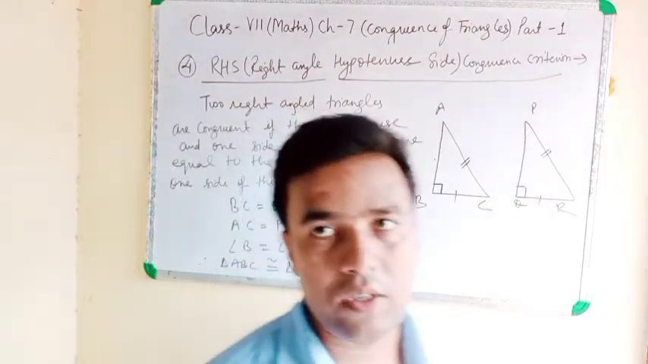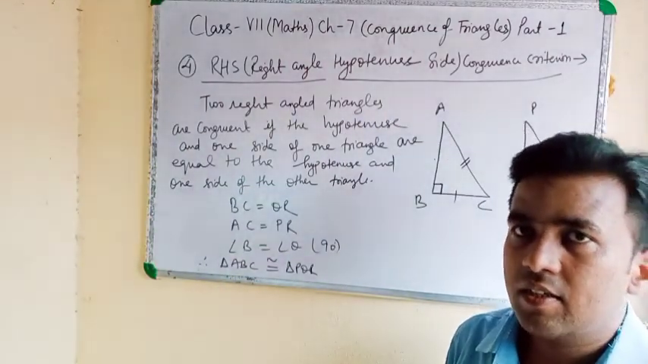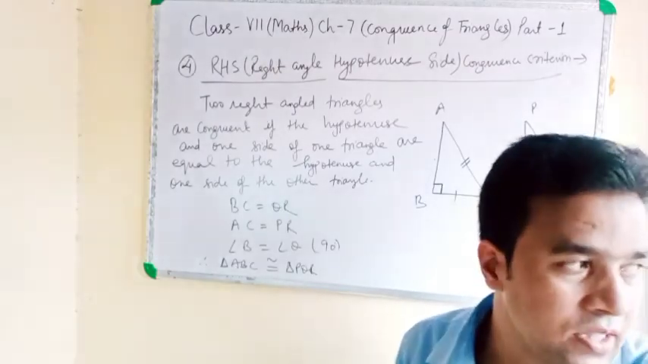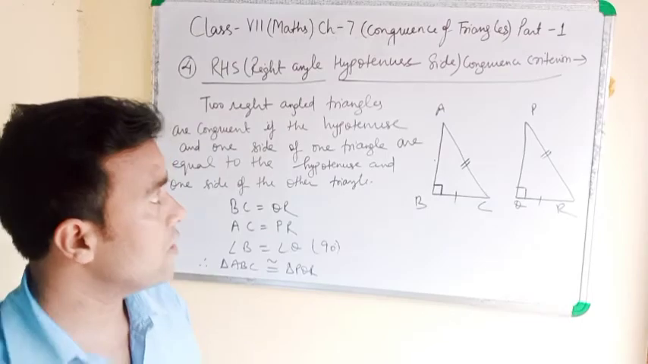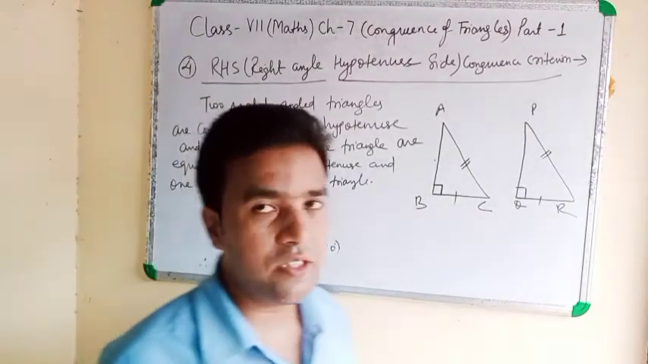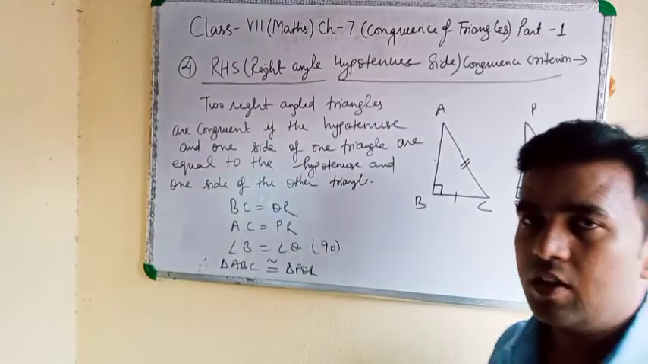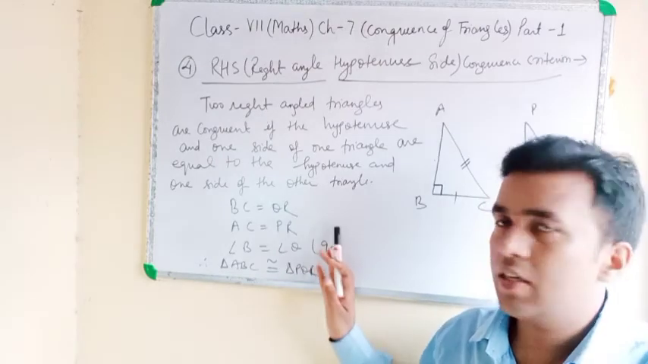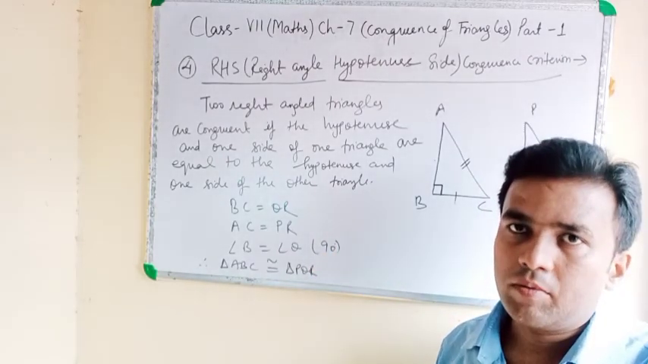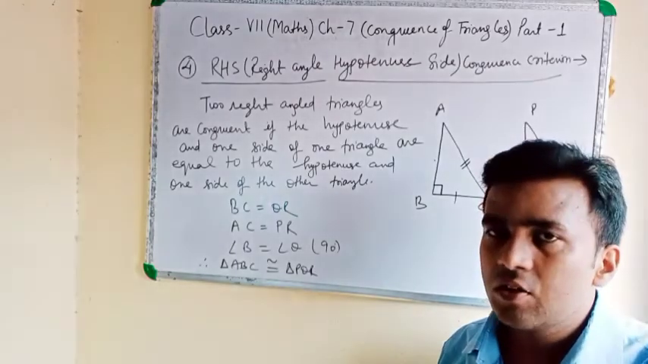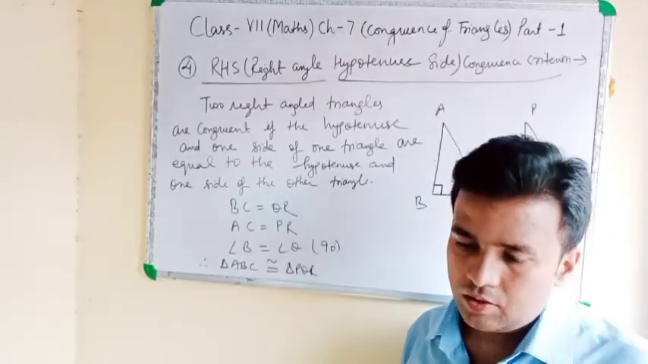Only 4 congruency criteria are required in this chapter. Clear? Please read these criteria very carefully. If you read very carefully, you can do the exercise very easily. So please, read very carefully. Note down this.